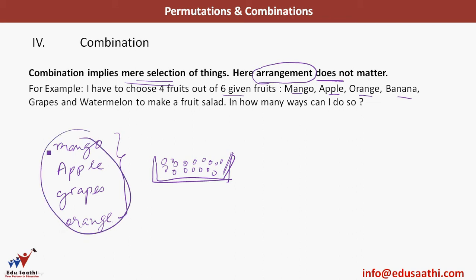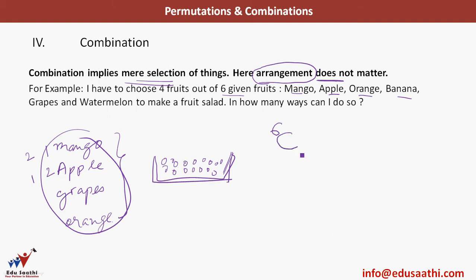It does not matter if I put mango in the first place and apple in the second, or I put mango in the second place and apple in the first place. It will not make a difference. So this is an example of combinations where it does not matter which item I am choosing first. So how do we write this? I have 6 fruits to choose from.